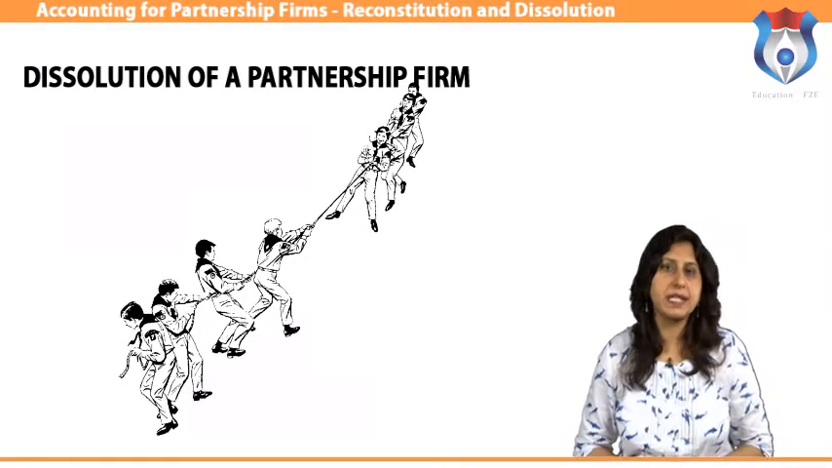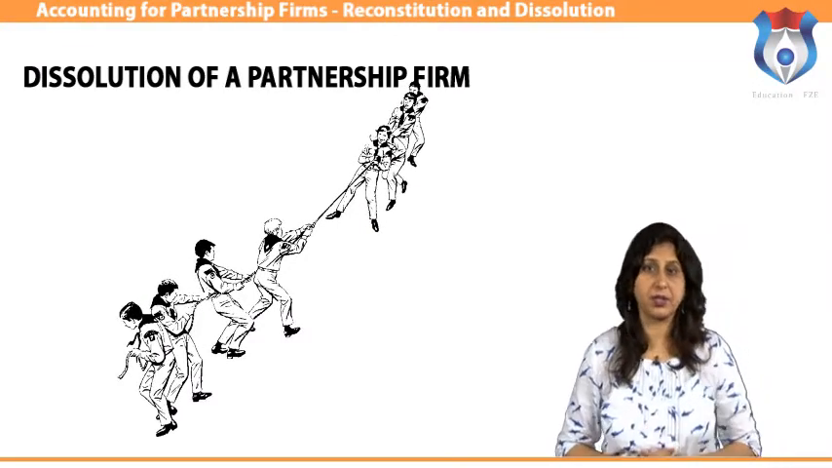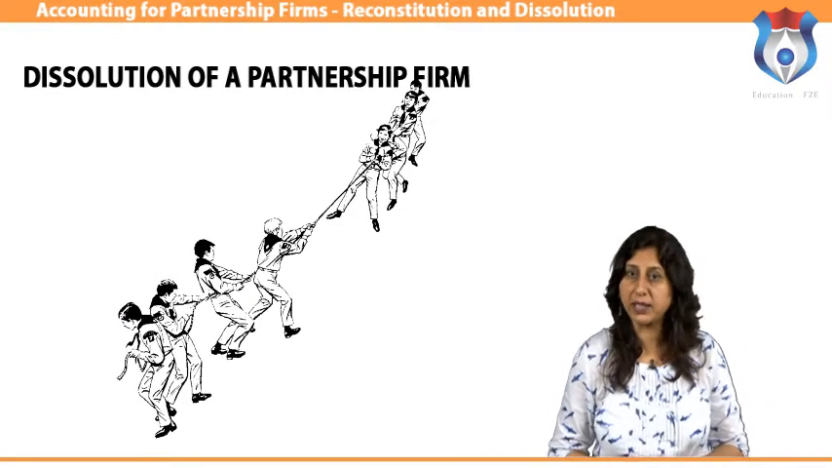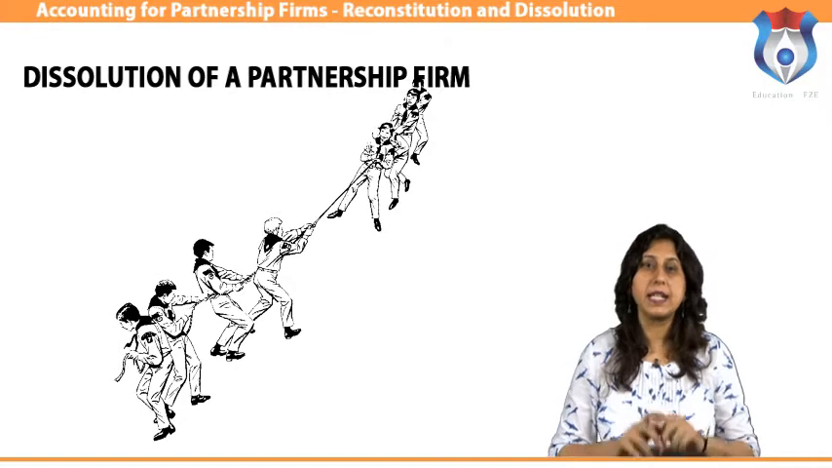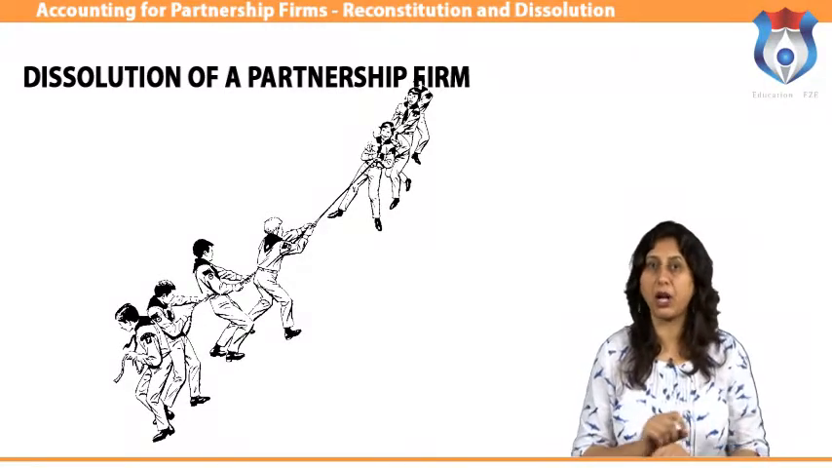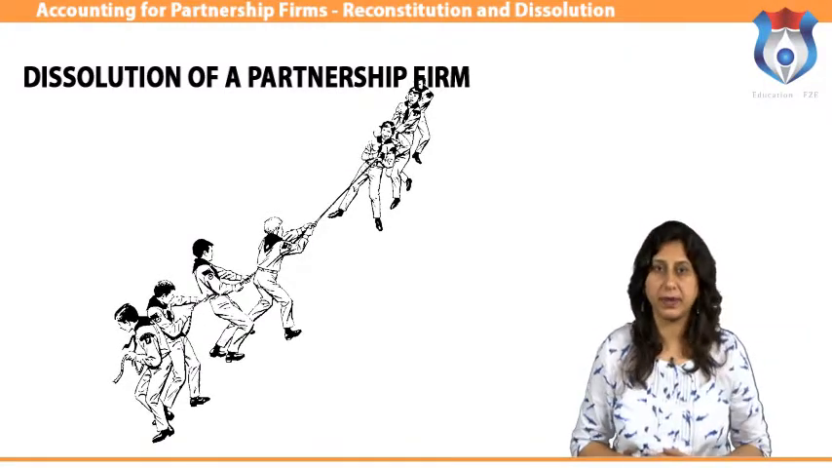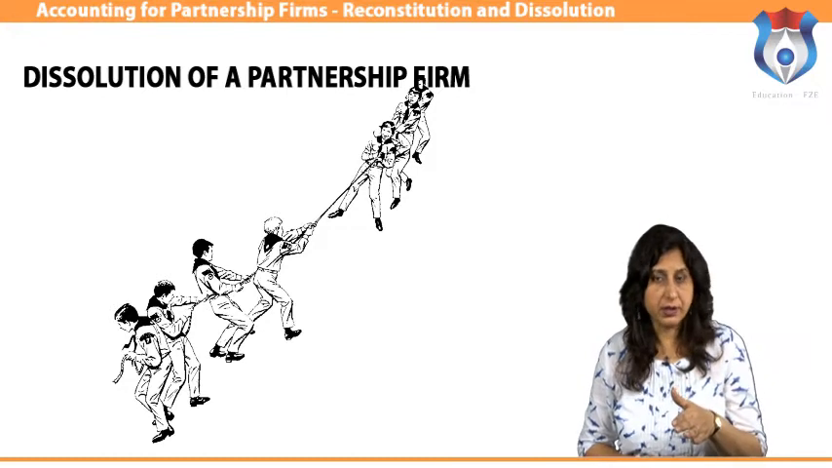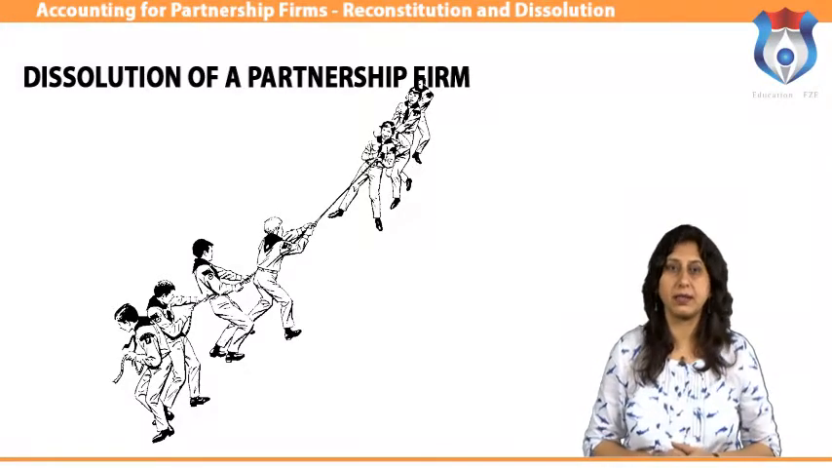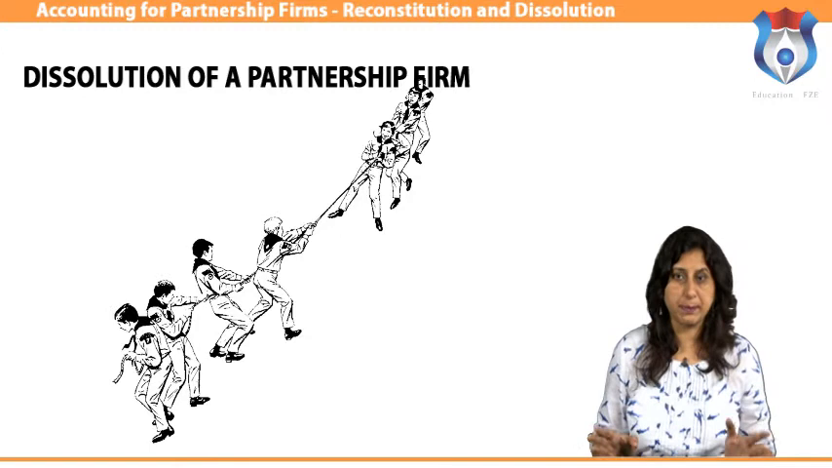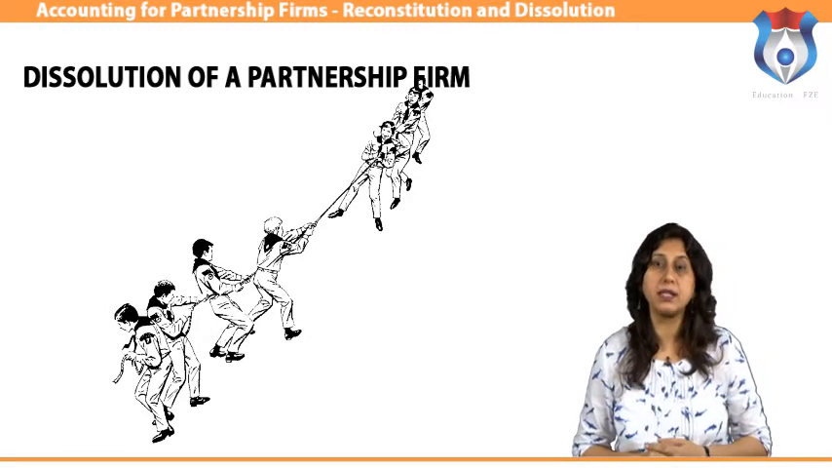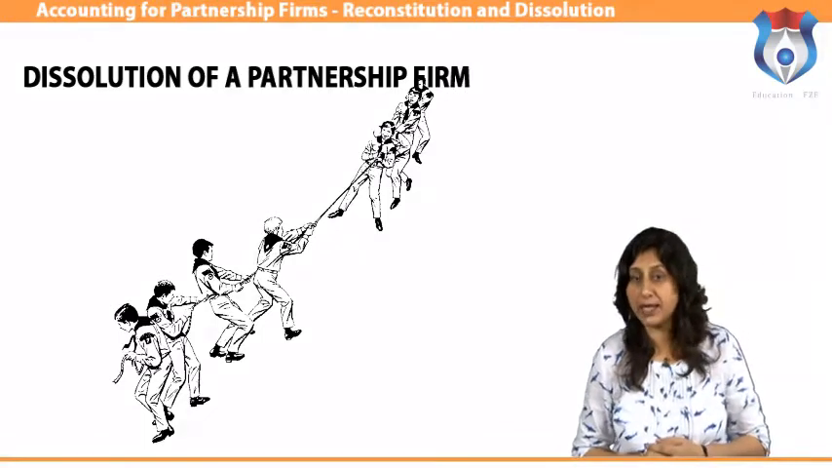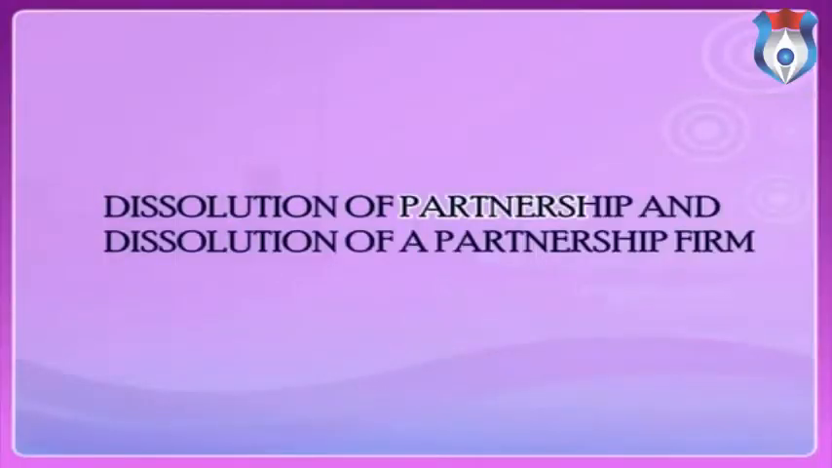Dissolution of the firm is different from dissolution of partnership. As per the Indian Partnership Act 1932, dissolution of firm means termination of partnership among all the partners of the firm. When a firm is dissolved, the business of the firm terminates, all the assets of the firm are disposed of, and all outsiders' liabilities and partners' loans and partners' capitals are paid. Dissolution of a partnership and dissolution of a partnership firm.